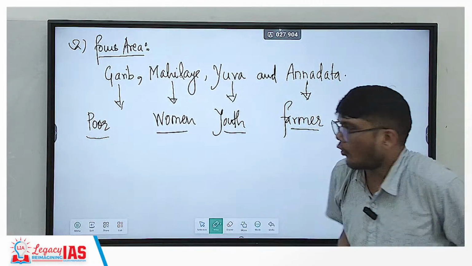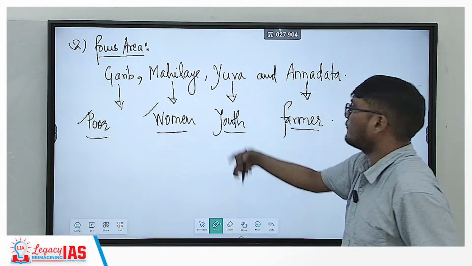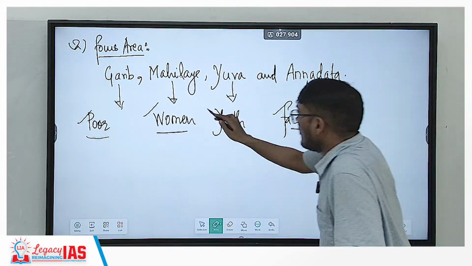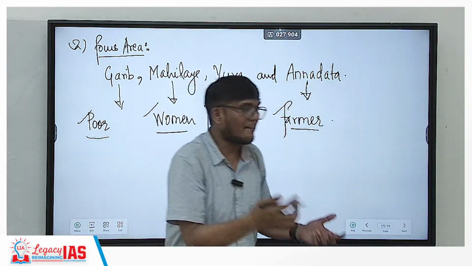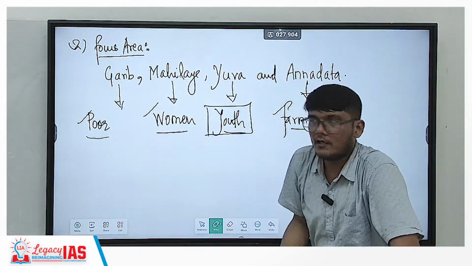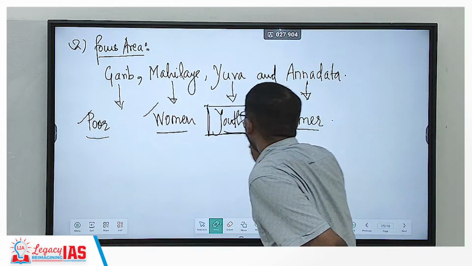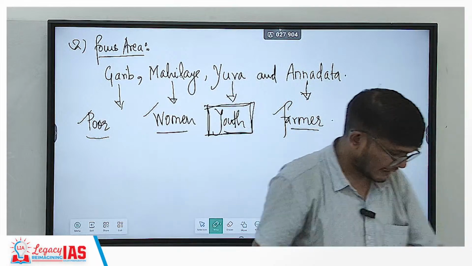They needed more. Poor of course needed more, women of course needed more because of double jeopardy, etc. Farmers of course needed more. What about youth? Youth for a lot of things, for example, sports, for development, to utilize the skills, to grow the economy, to achieve the demographic dividend of India. So youth is also there. Okay, so these are our focus area.